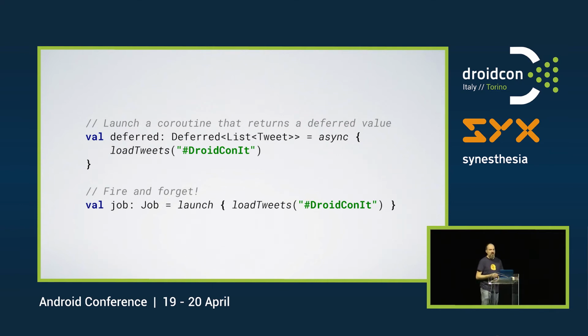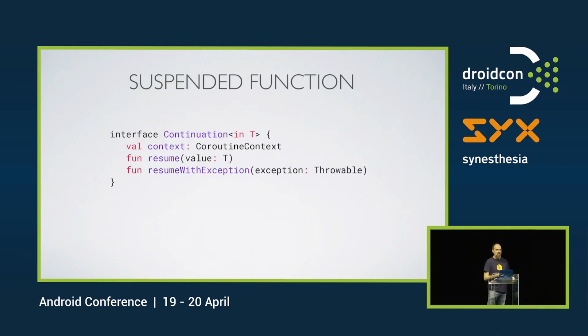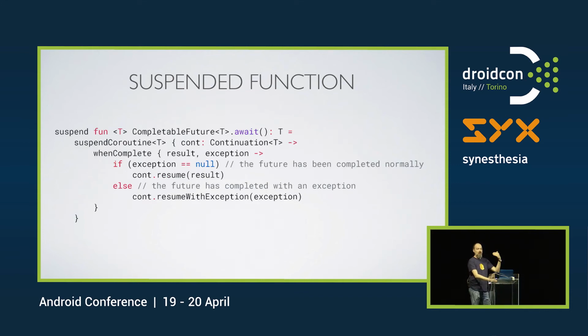A suspended function uses a continuation. So basically, when you put suspend in front of a function definition, it will be transformed to also take a continuation as a parameter. So for instance, the implementation for await here has suspend in front of it. The compiler will make sure that it takes a continuation there.